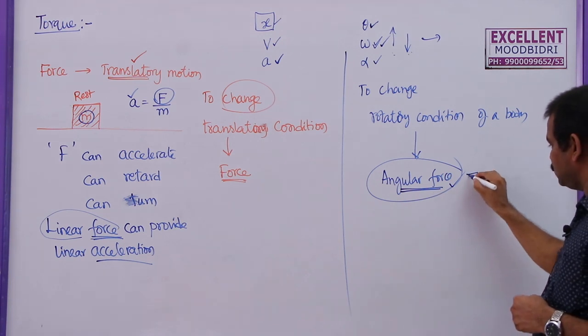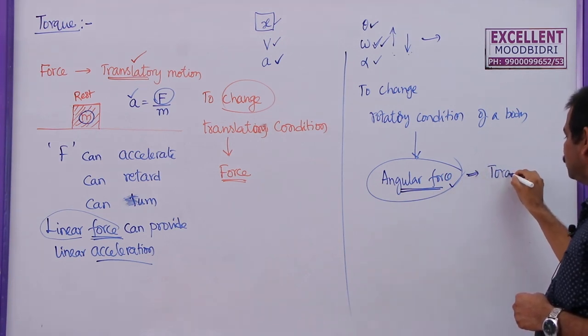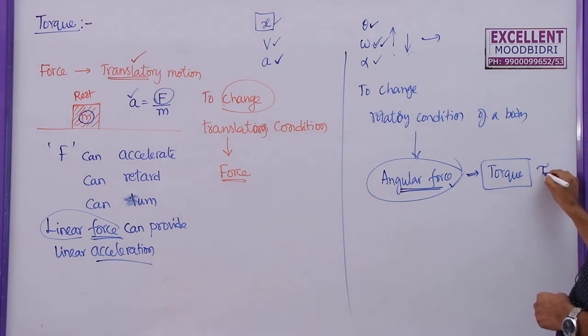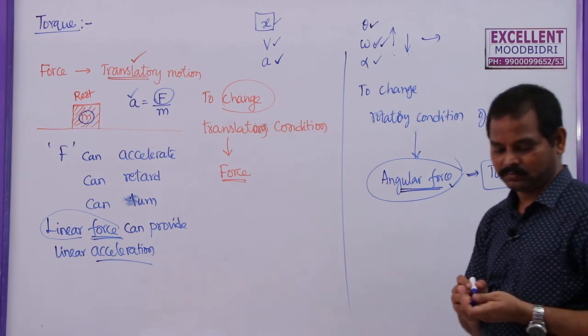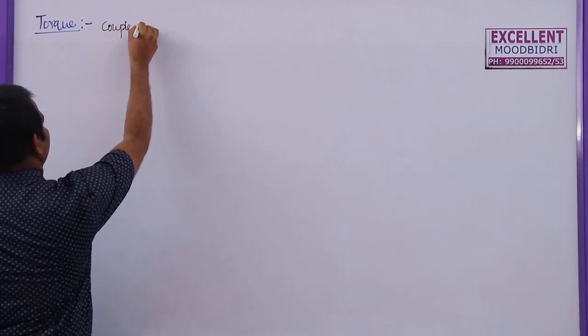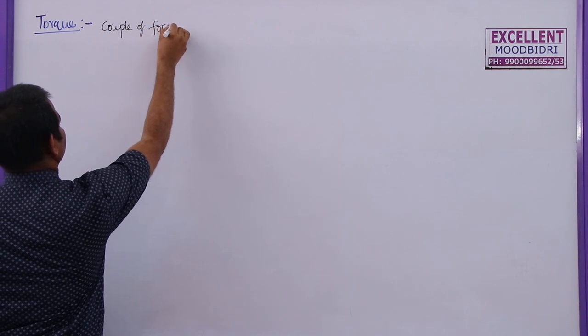This angular force is given a small name, which is known as torque, represented by the letter tau. It is similar to T, but the spelling is T-A-U, a Greek letter tau. This torque is also known as a couple of force.